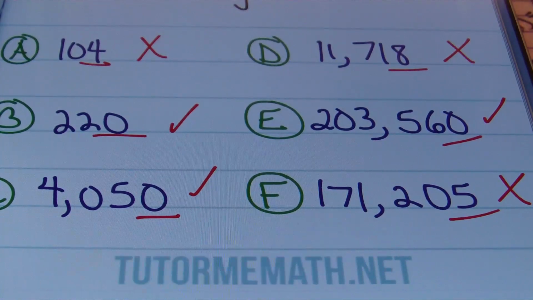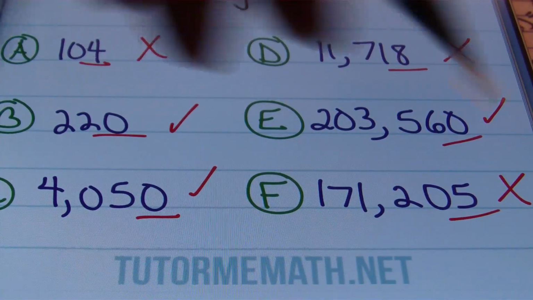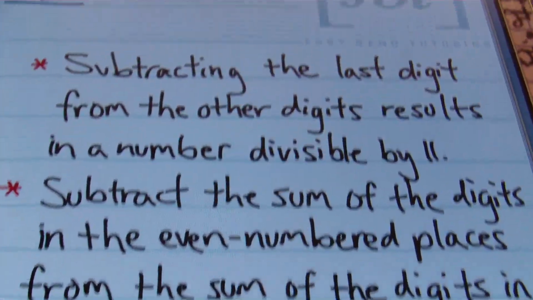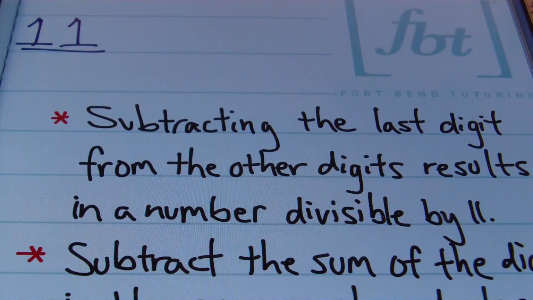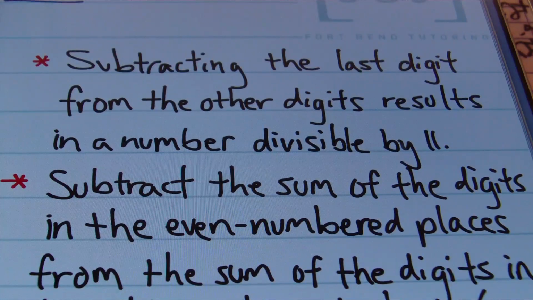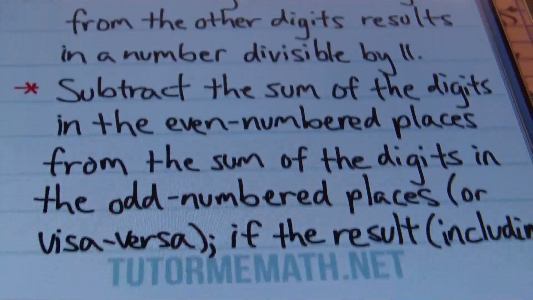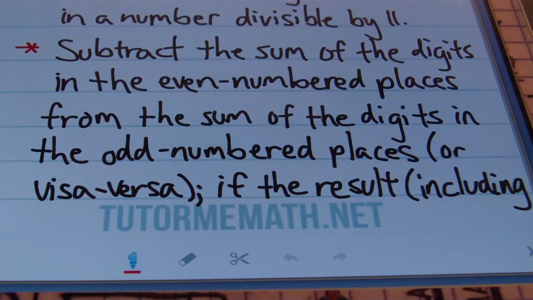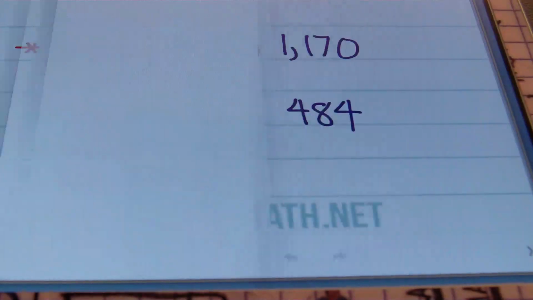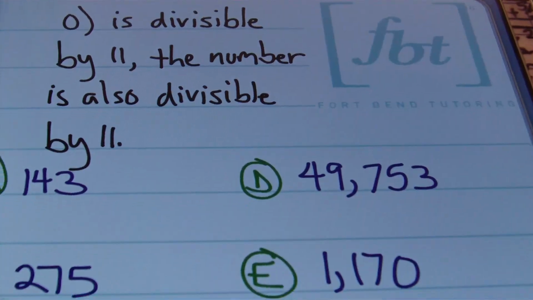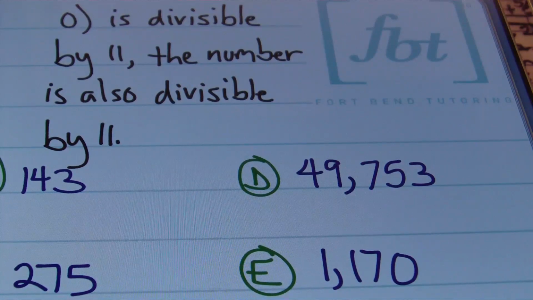We're going to now move on to divisibility by 11. The divisibility rule for 11 is as follows. Subtracting the last digit from the other digits results in a number divisible by 11. Now, that's one way to approach this. Another rule that would work is to subtract the sum of the digits of the even numbered places from the sum of the digits in the odd numbered places, or vice versa. If the result, including 0, is divisible by 11, the number is also divisible by 11.